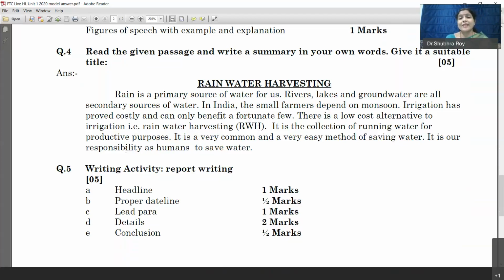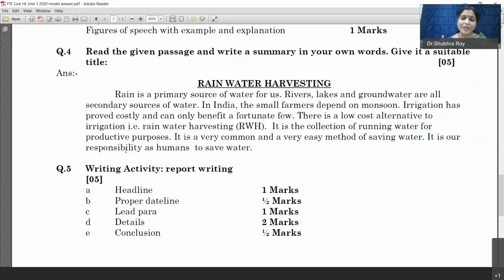Now, when I say detailing 2 marks, definitely your grammar and vocabulary is going to be checked here for 1 mark. If any word goes wrong once or twice, you lose that 1 mark. If there are grammatical errors in the construction or framing of sentences, because when we are writing a report for the newspaper, the report has to be written in the third person, past and past perfect tense, and you are not expected to use the first and second person pronouns. So the grammatical constructions have to be absolutely precise and exact as required.